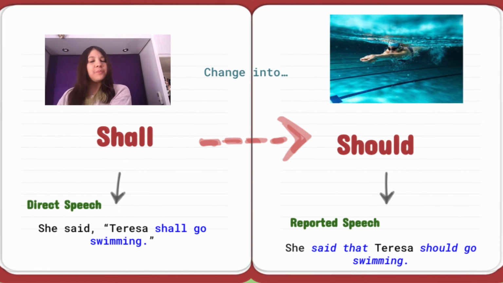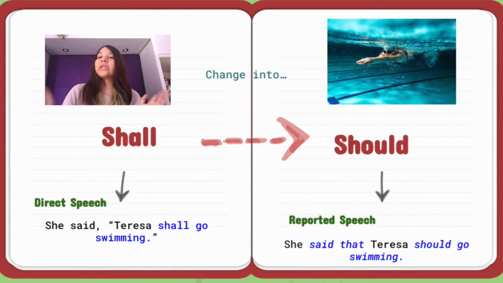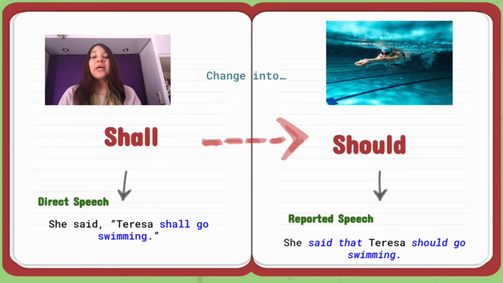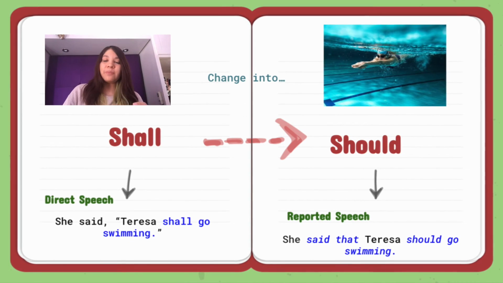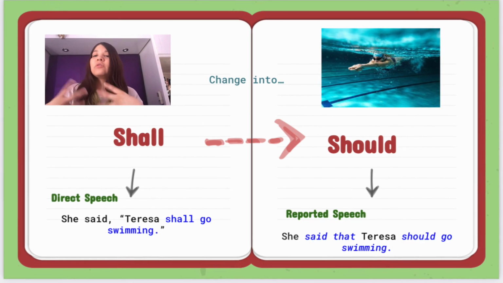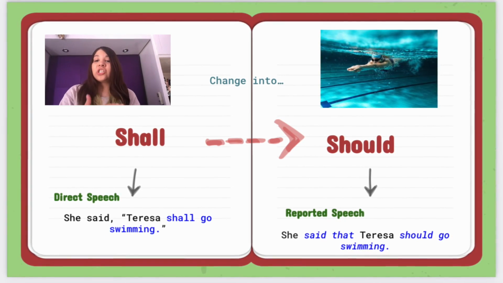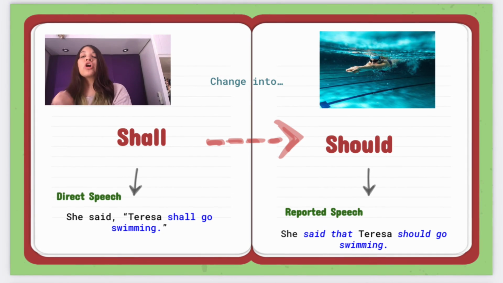And for reported speech, you just have to change shall into should. For example, direct speech. She said, Teresa shall go swimming. For reported speech, you say, she said, because we don't know exactly who is saying it, so you have to maintain the she. She said that Teresa should go swimming.